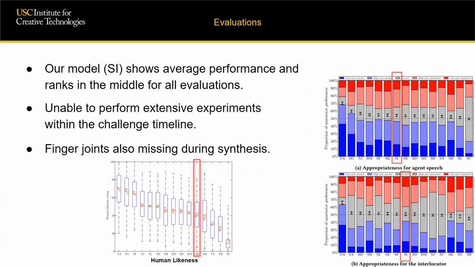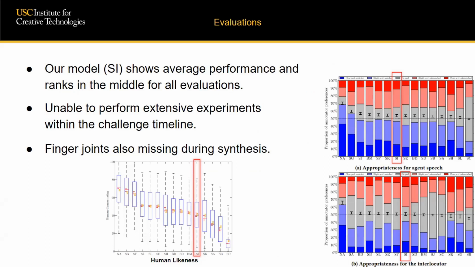All the competing models were evaluated by the GENEA organizers. Our model does not perform exceptionally well or badly in these metrics, but just shows average performance, ranking in the middle. We could attribute this to a few reasons. Due to the timeline of the challenge and our efforts for developing and tuning the discrete diffusion model, we were not able to perform extensive experiments.